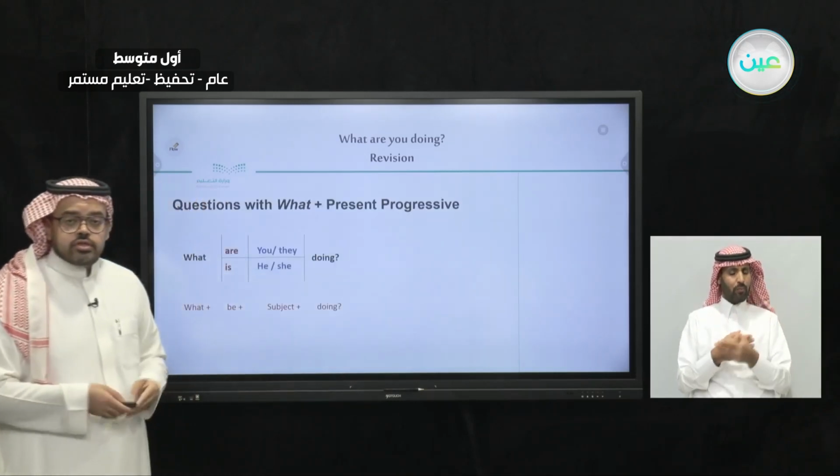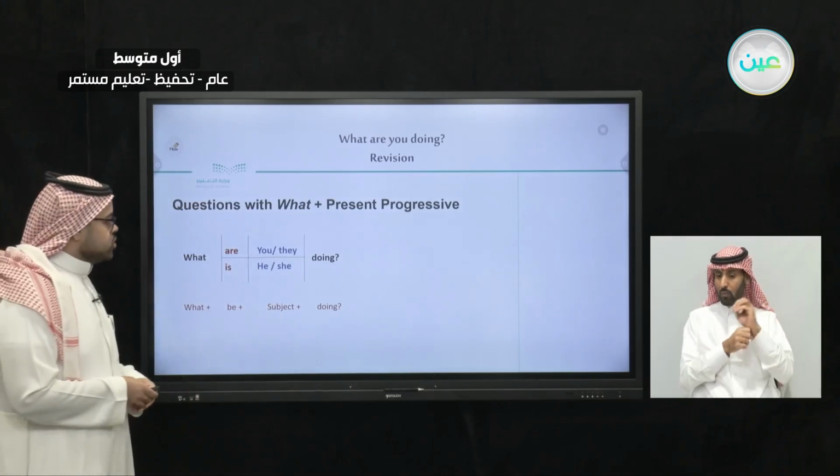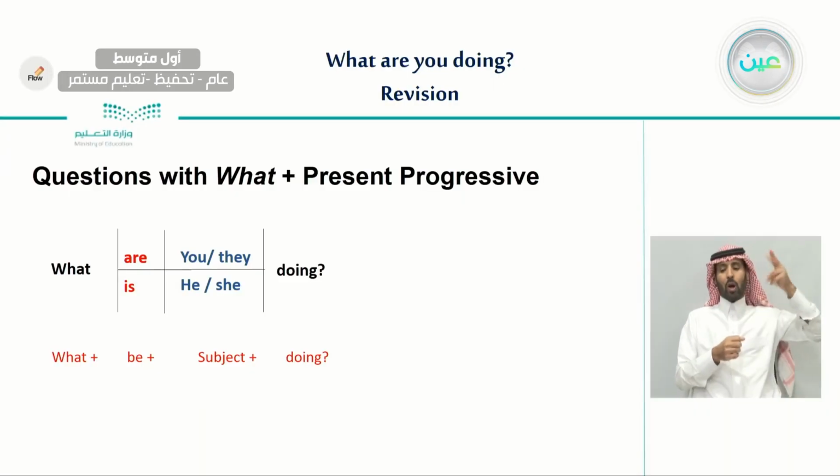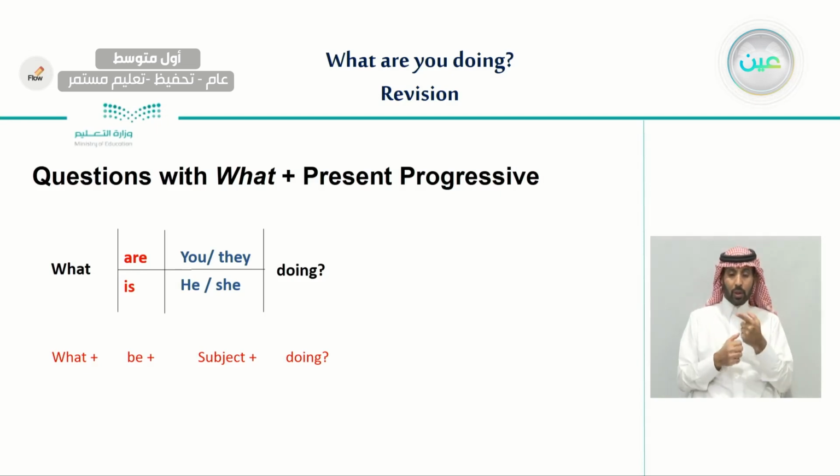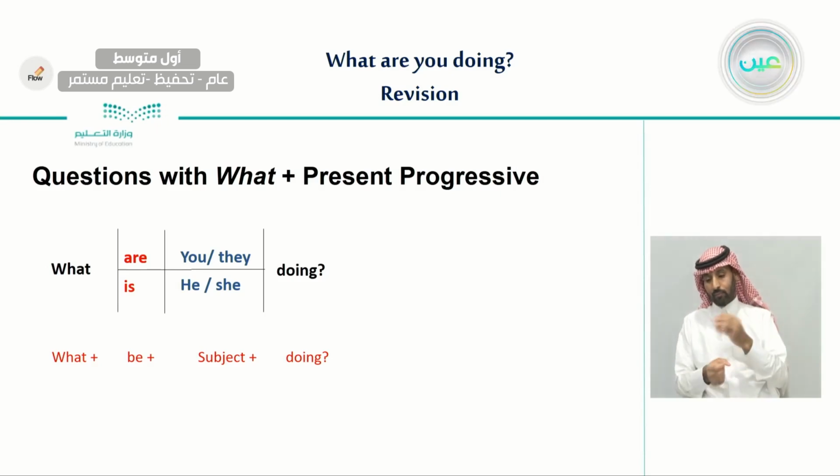Also, we have learned another type of question, which is the what question. And this is an informative question. So these types of questions that start with what, we're not looking for yes or no answers here. Here we are looking for longer answers. So the form of such a question, for example, we start with what, and a verb to be, and the subject, and a verb followed by ing.